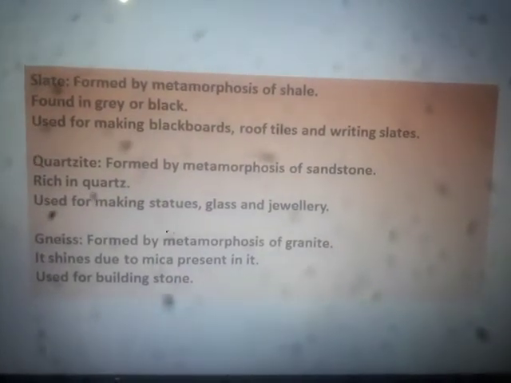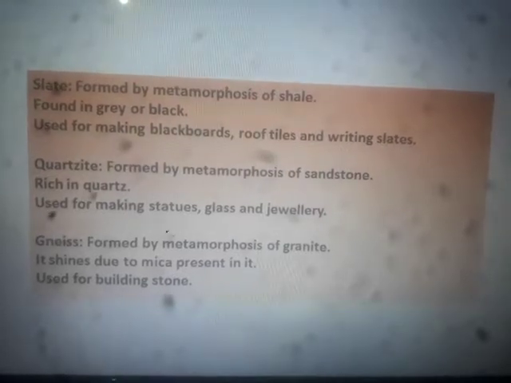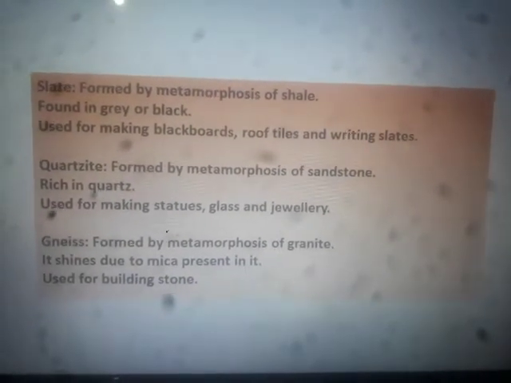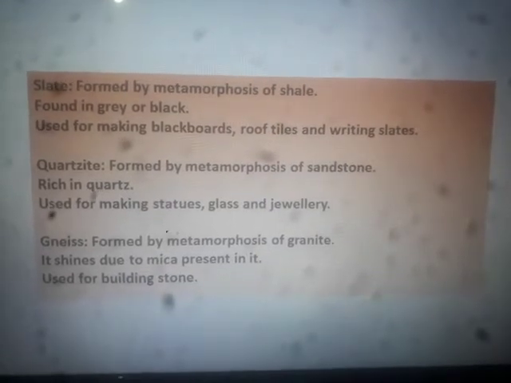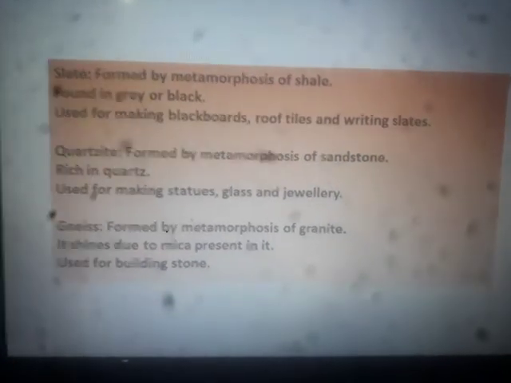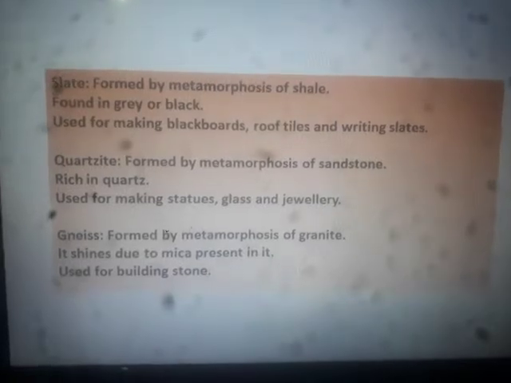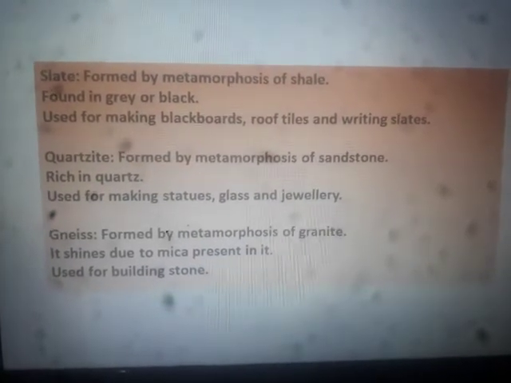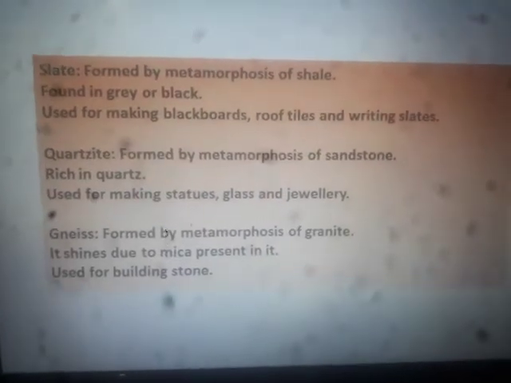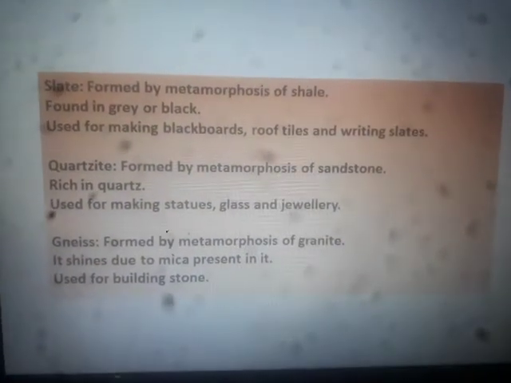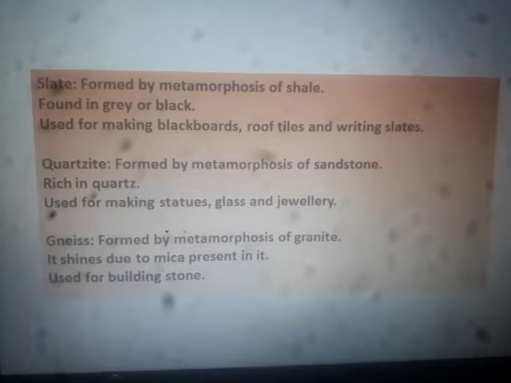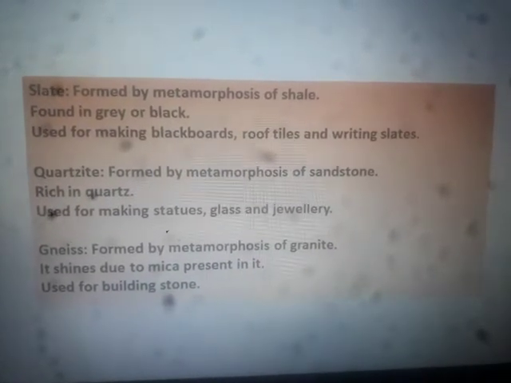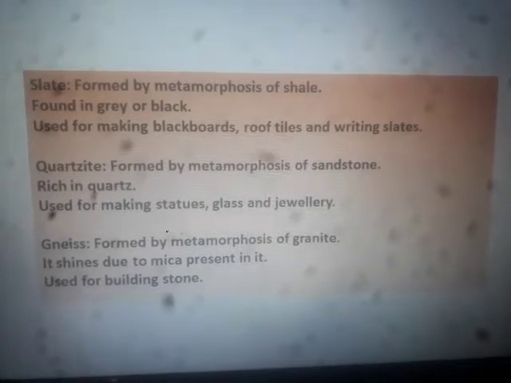Now another type of metamorphic rock, quartzite, formed by metamorphosis of sandstone. Again, one sedimentary rock is being converted into metamorphic rock, as you can see in the example. Quartzite, as the name suggests, is rich in quartz. What are the uses of quartzite? It is used for making statues, glass and jewelry.